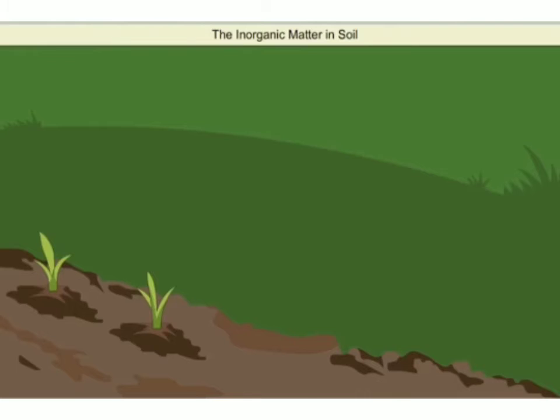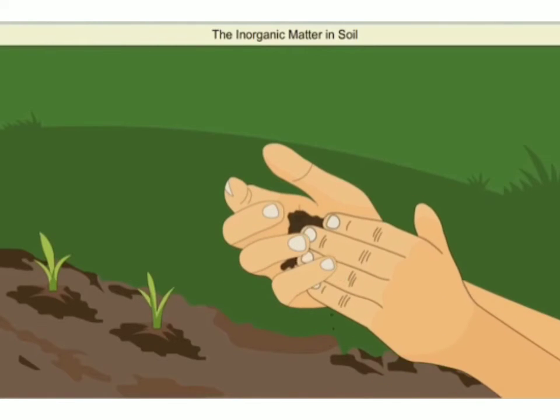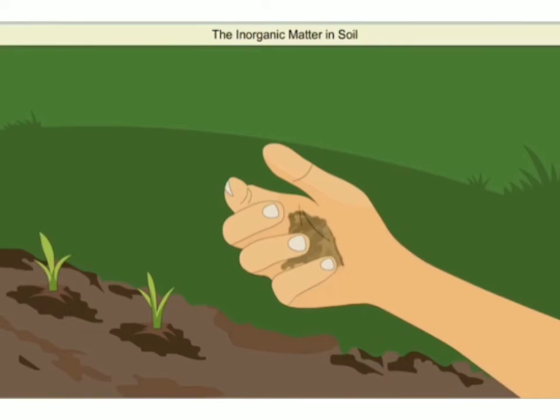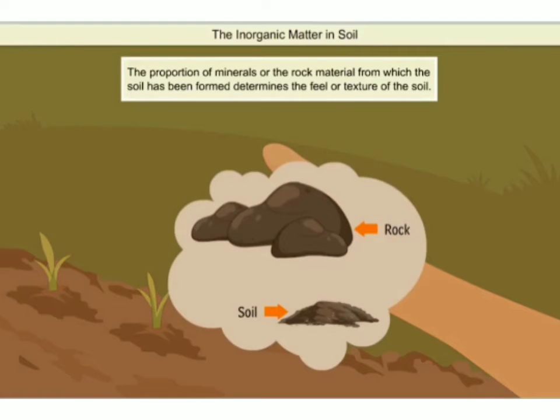When I take soil and rub it with both my hands, I will feel the texture of the soil. This depends on the size of the soil particles. The proportion of the minerals or the rock material from which the soil has been formed determines the feel or texture of the soil.